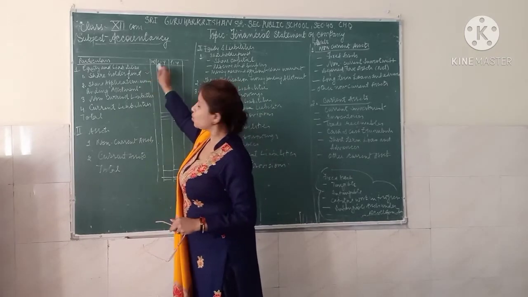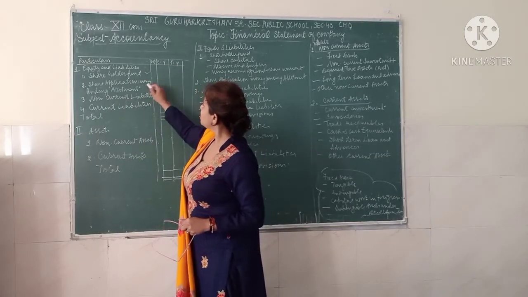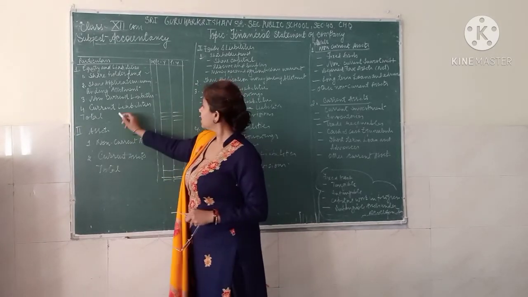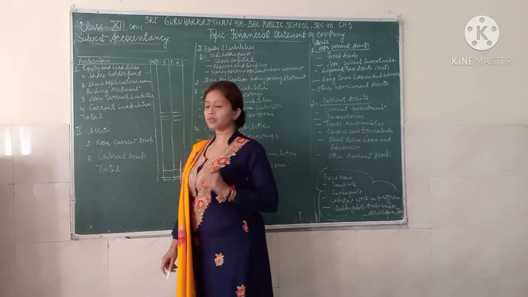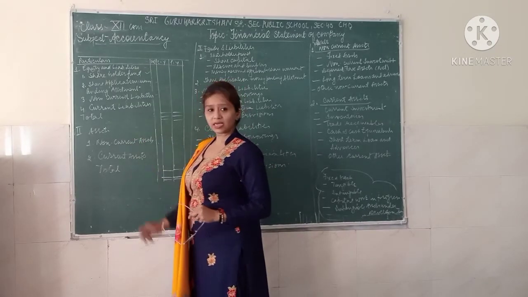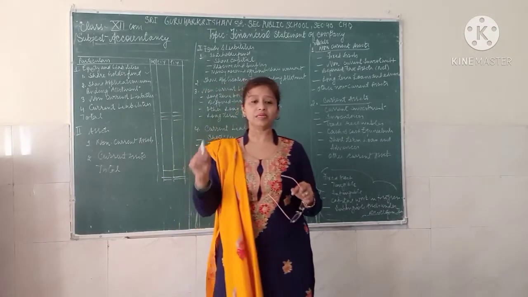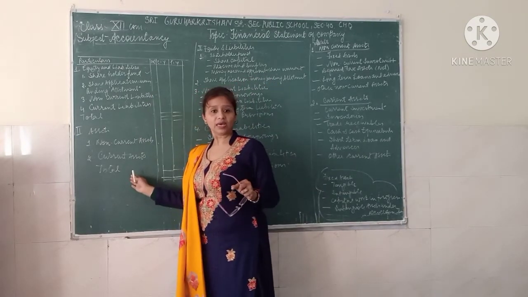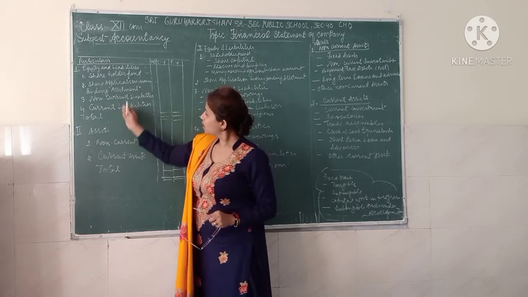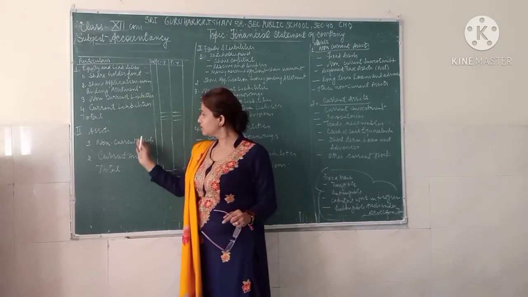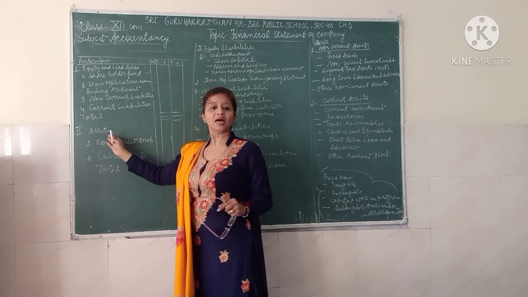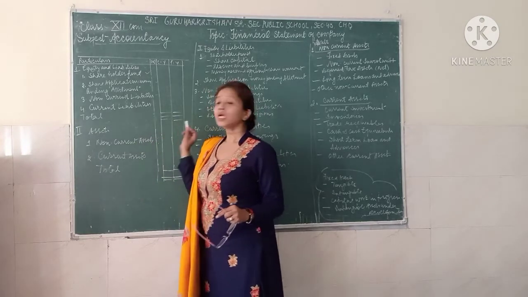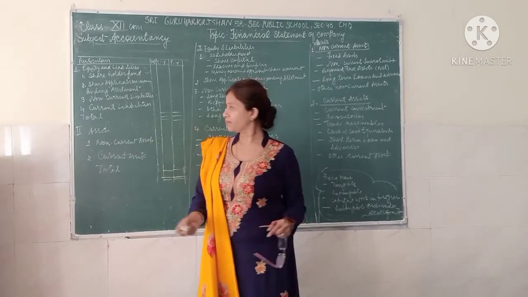These are: first, the shareholders' funds. Second, the share application money pending allotment. Third, the non-current liabilities. Then the fourth one is the current liabilities. On the asset side, when we are done with the equity and liabilities, then we will move to the asset side. That also will be in one line, in a vertical way. So when you complete your equity and liabilities, the second section will be the asset section, where you will have to show all your non-current assets as well as the current assets.